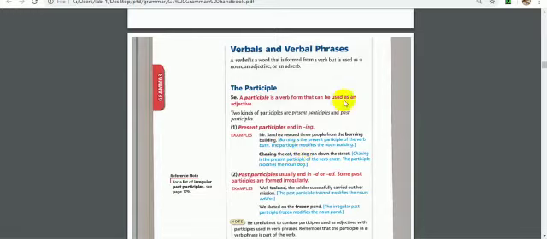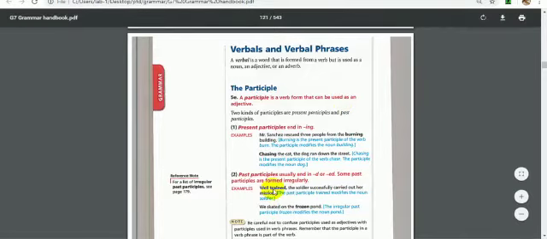Past participle ends with d, ed, or ied if it's a regular verb. Well trained, the soldier successfully carried out her mission. Trained is the past participle modifying soldier. So trained is the past participle and it is modifying soldier.